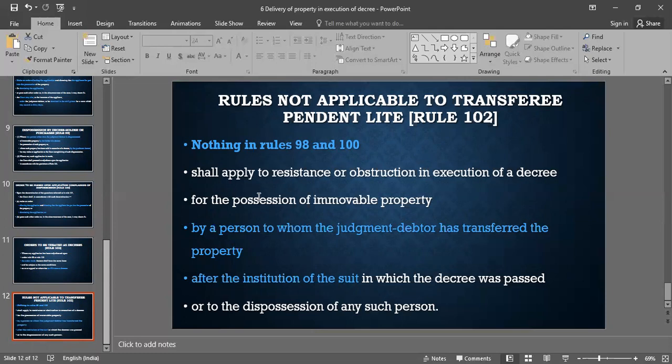It just says that this rule is not applicable to the transferee who was a transferee in good faith, to whom the property was transferred when the suit was already going on. So this rule doesn't apply to the resistance or obstruction in execution of that particular decree and dispossession of that particular person who is a transferee pendente lite.